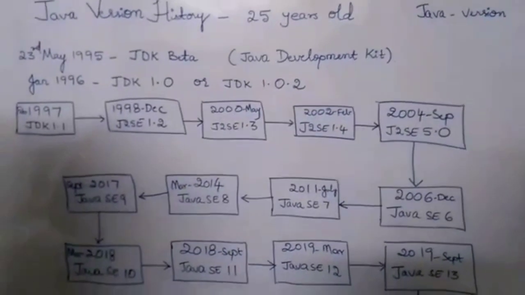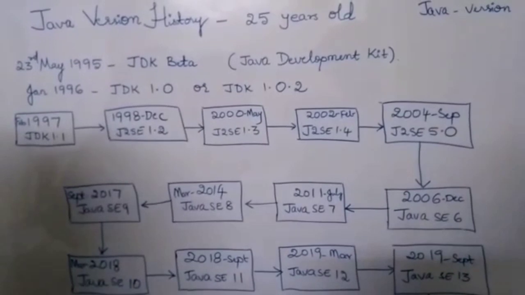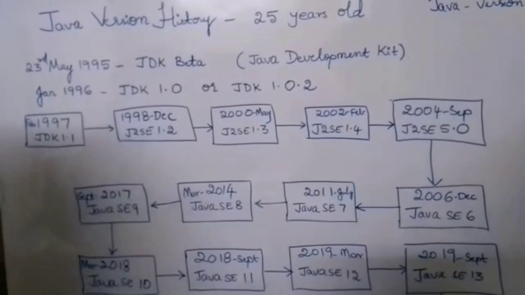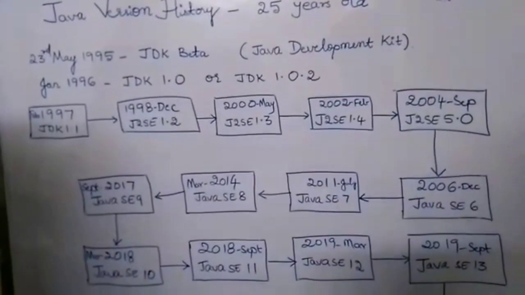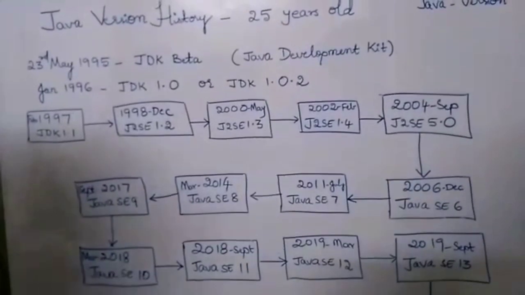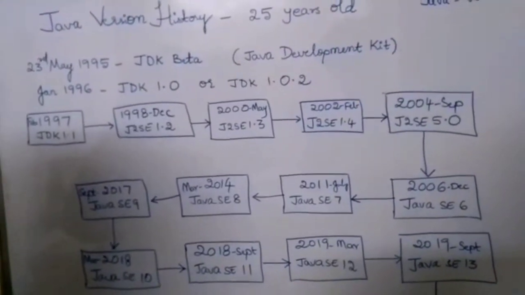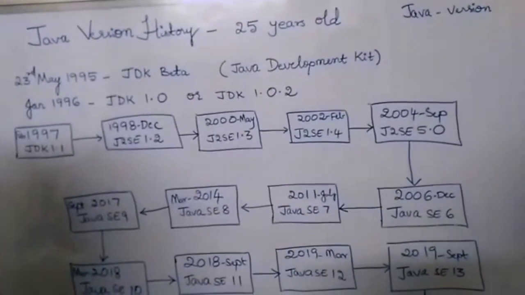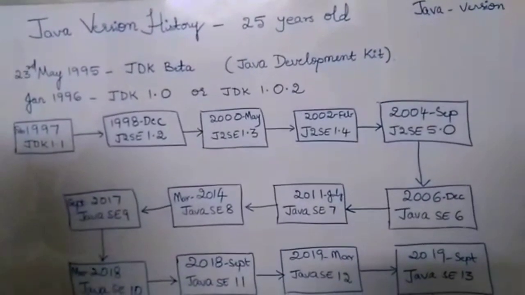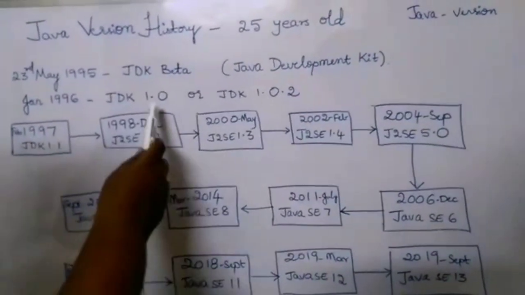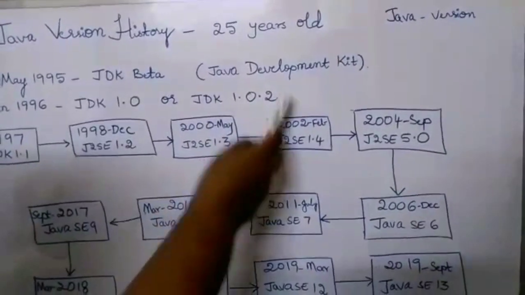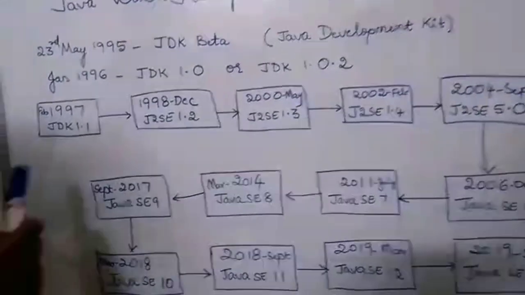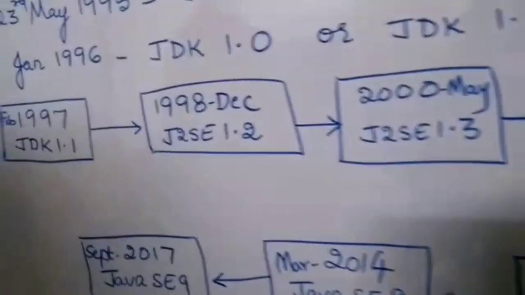Okay, so let us see the various Java versions. Java is 25 years old till today. On 23rd May 1995, the first public version of Java was released, called JDK Beta, which was an unstable version. After that, in January 1996, JDK 1.0 was released, which is also called JDK 1.0.2. So both are the same. And in 1997, JDK 1.1 was released.